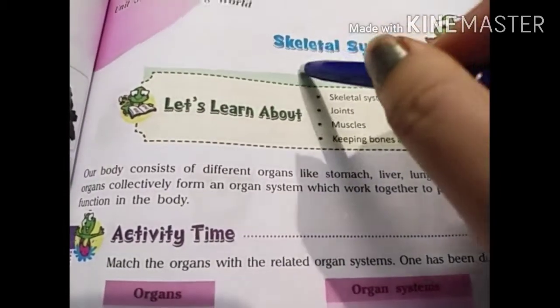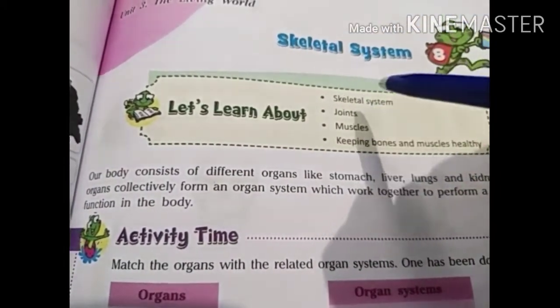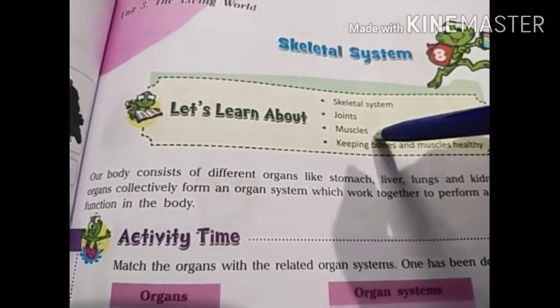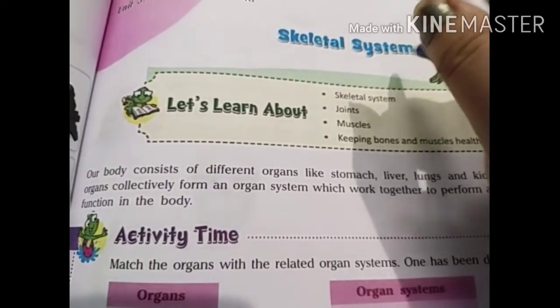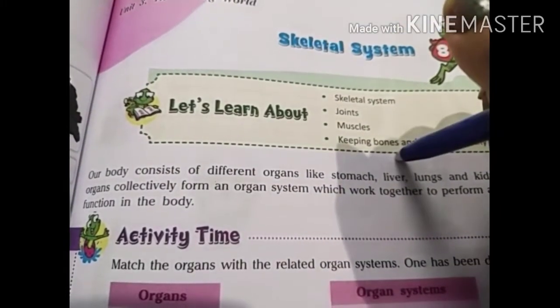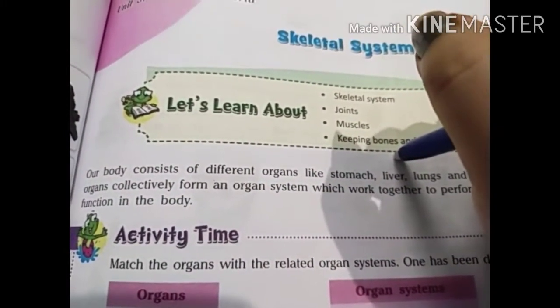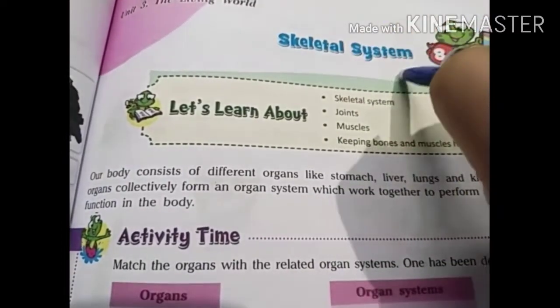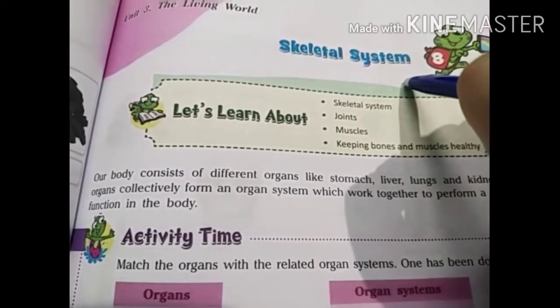Similarly in the skeletal system, when the bones, joints and muscles perform a single task in a group collectively, then they become the skeletal system or organ system.